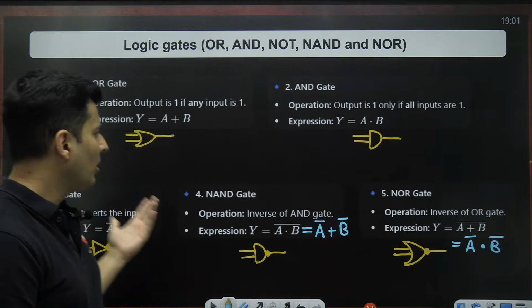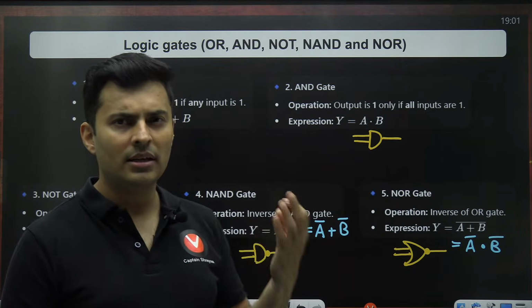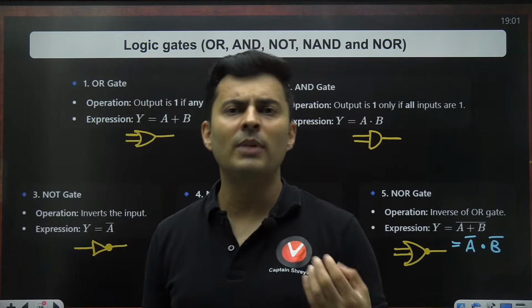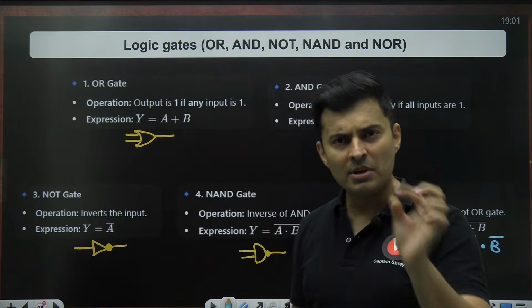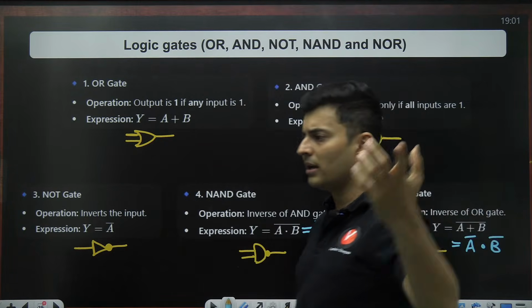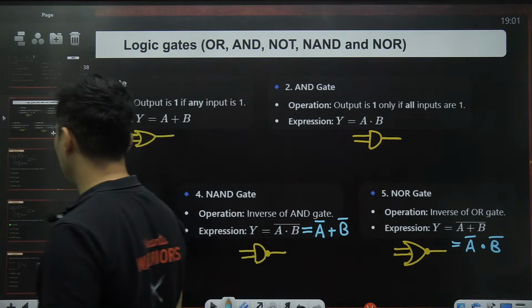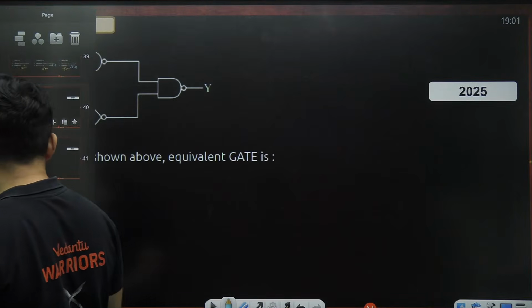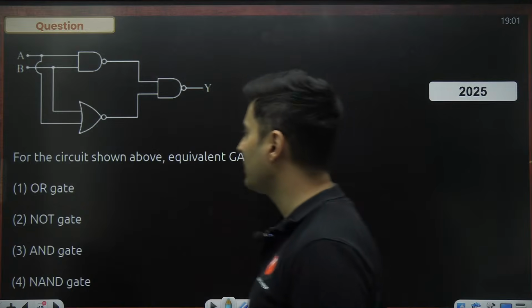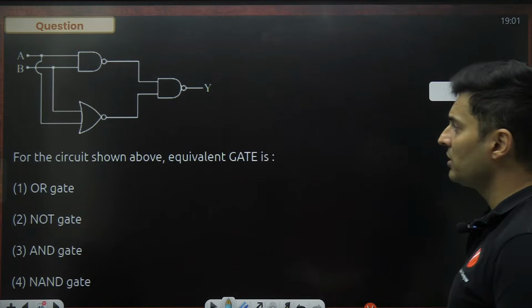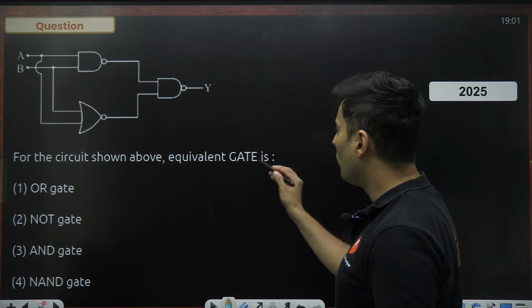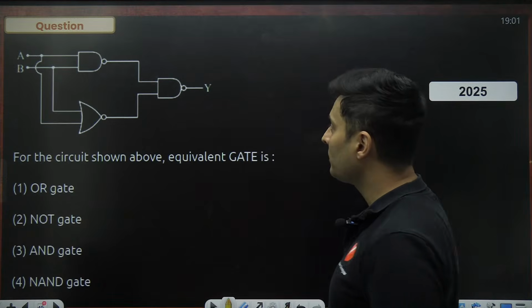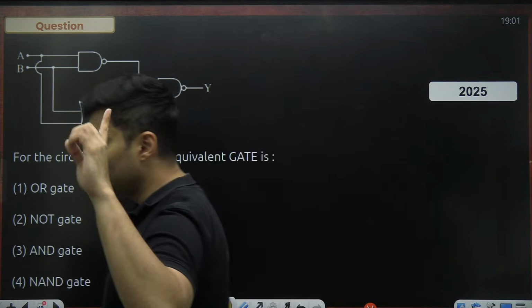Okay. Most of the problems can be solved using symbolic Boolean algebra. Very rarely you might need truth tables. Sometimes you might have to track the inputs, how they are going to give you specific outputs. Let's have a look at the last couple of questions before your chemistry lecture will start. Here is your first question on your screen. For the circuit above, what is the equivalent gate going to be? Okay, what is that equivalent gate going to be?